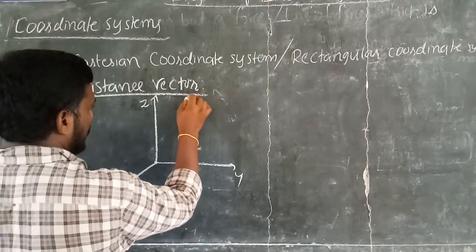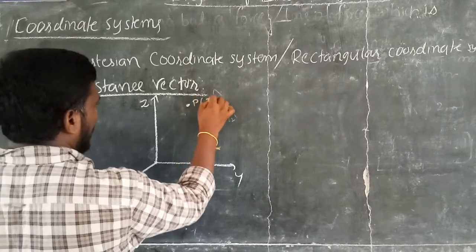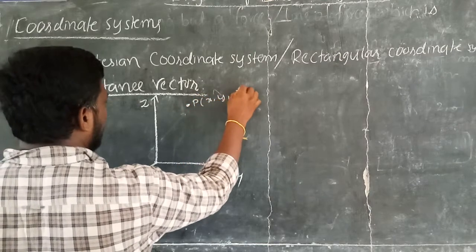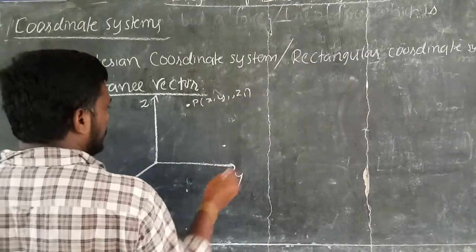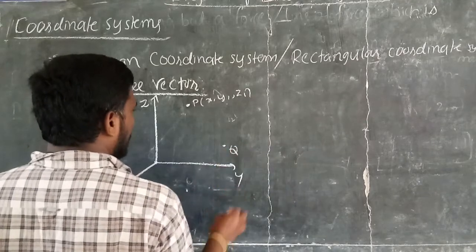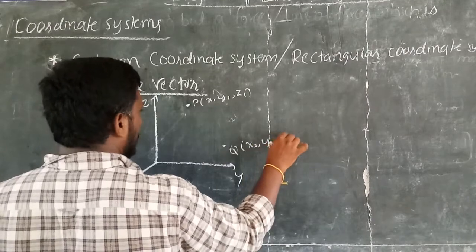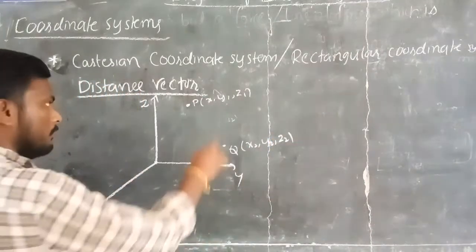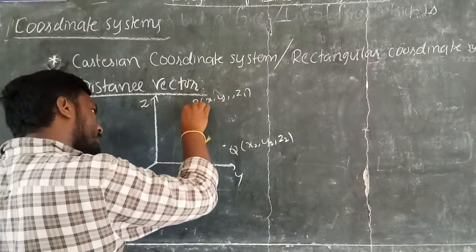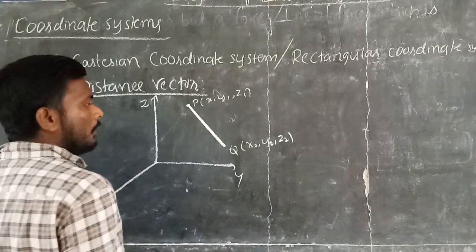Let us consider point P with x1, y1 and z1, and point Q which has x2, y2, z2 units. Calculate the distance between point P and point Q.